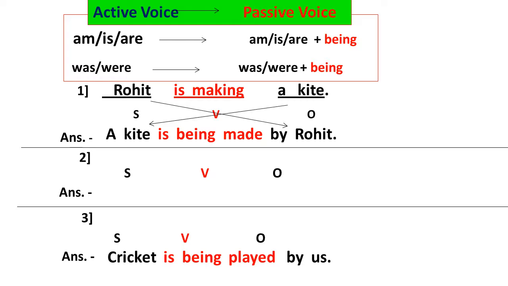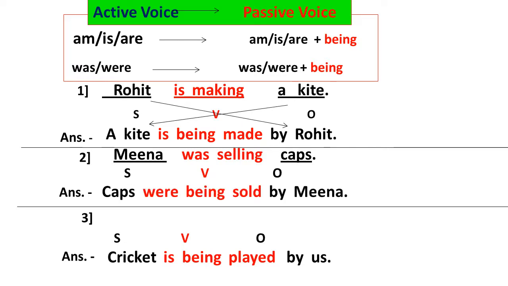We see the next example: Mina was selling caps. Here the answer will be: caps are being sold by Mina. We also changed the place of subject and object. But here the object is caps. Caps is plural, so its answer is caps are. We should use are here because of the subject caps. We remove the ing form of the verb, and we use being and the third form of the verb, sold, by Mina.